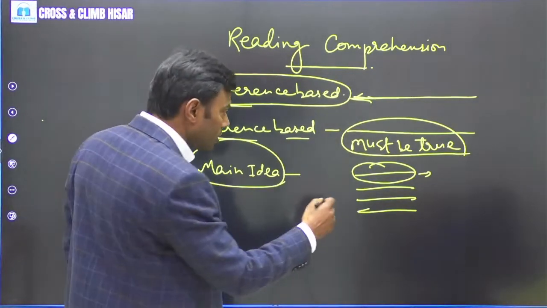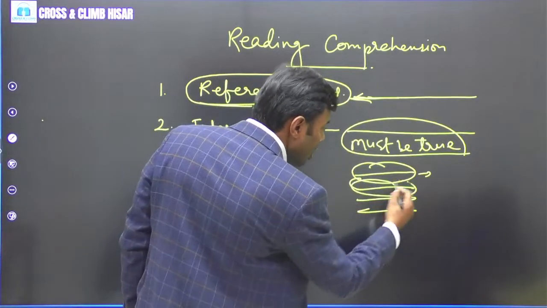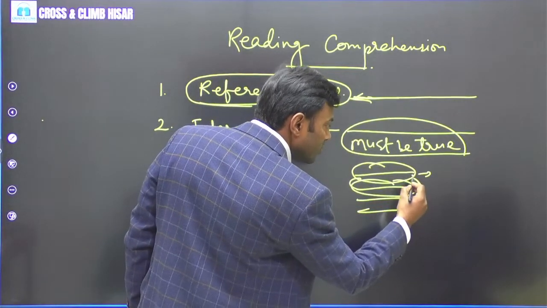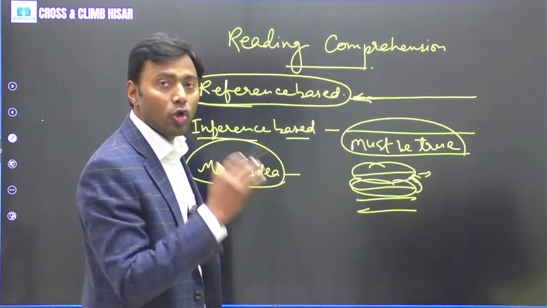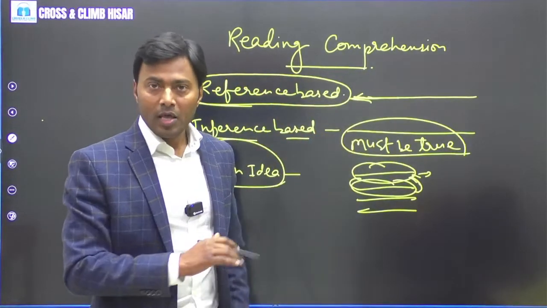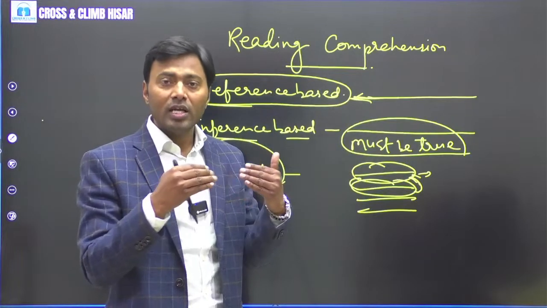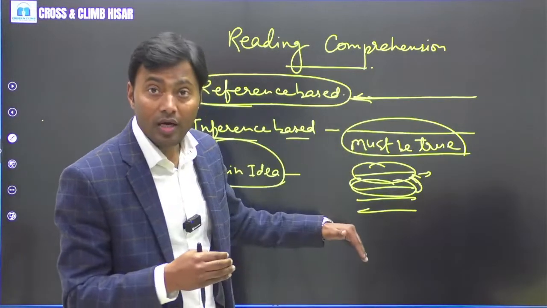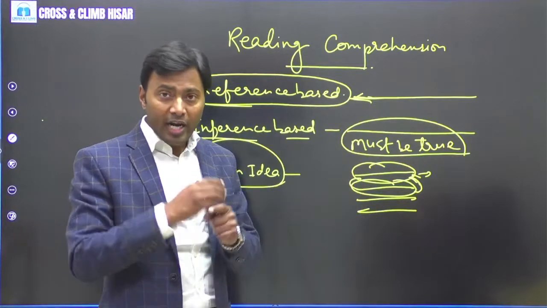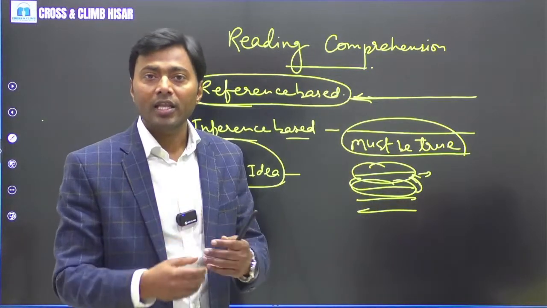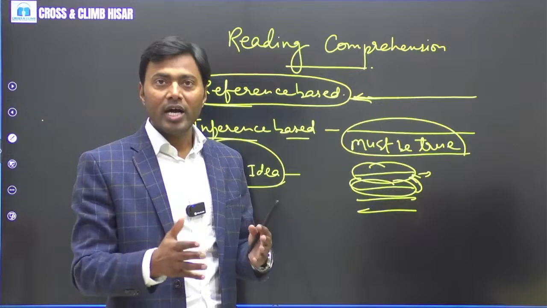Then you switch to the second paragraph and see which idea is aligned with what the author started in the first. We have to connect the ideas, the ones prevalent throughout the discussion. The ideas that are discussed again and again, that is the main idea. Which idea has been focused on?